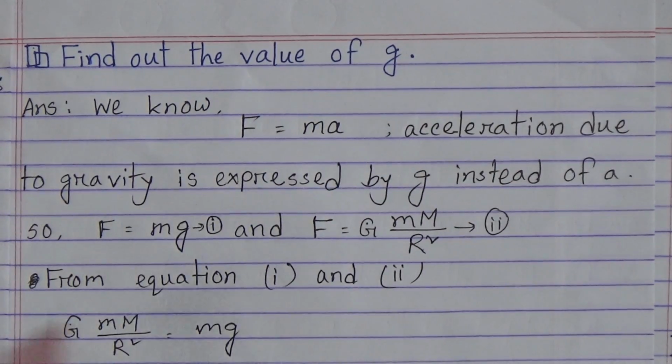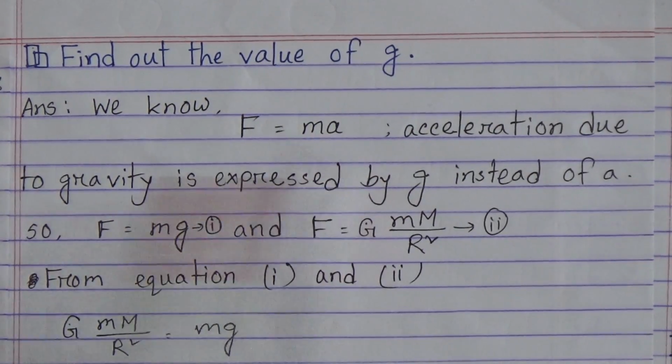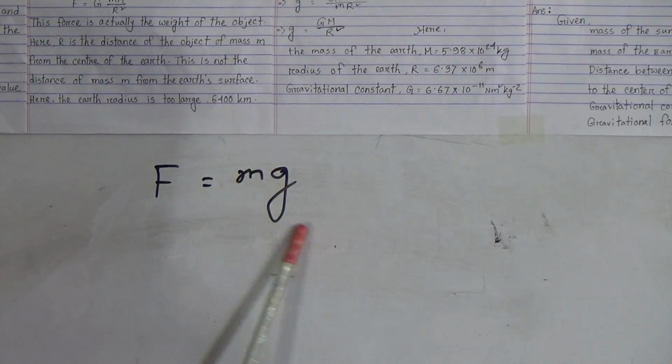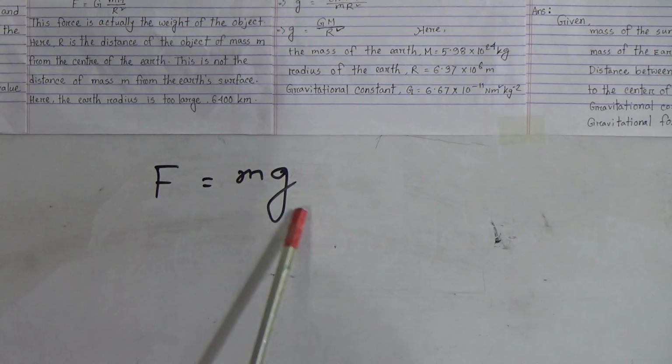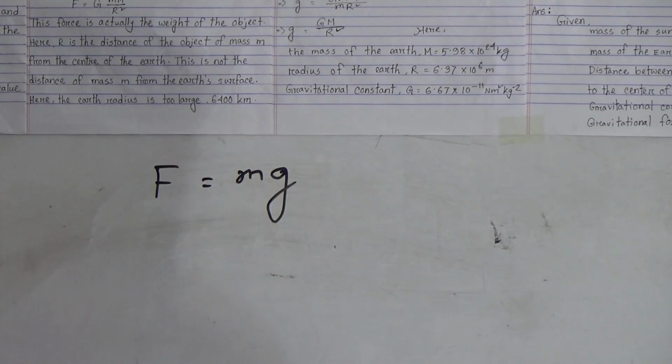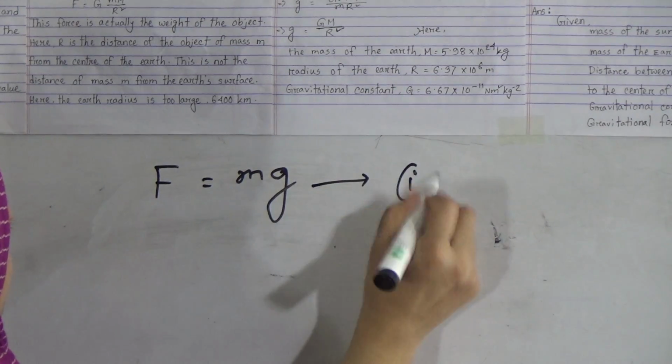So from F equals ma we can write F equals mg, where g is the acceleration due to gravity. This is equation number 1.